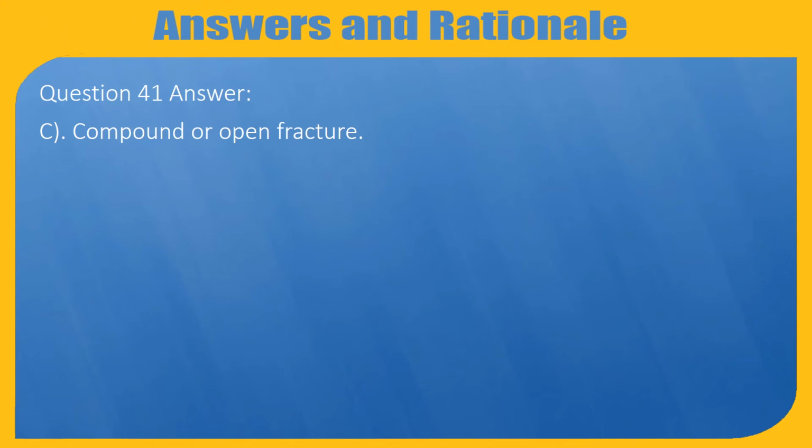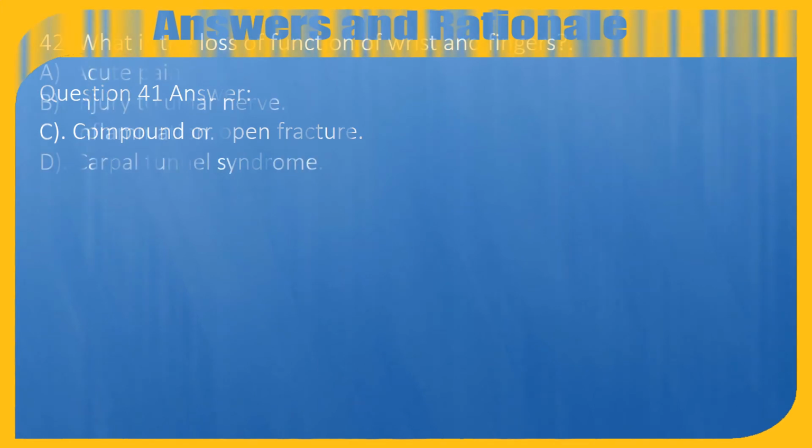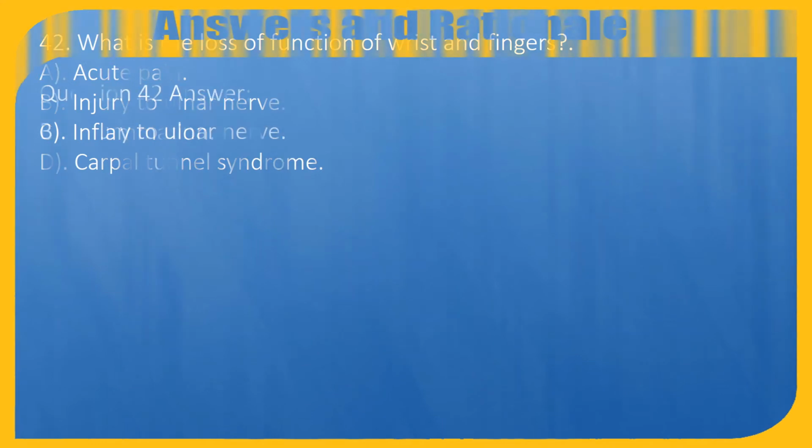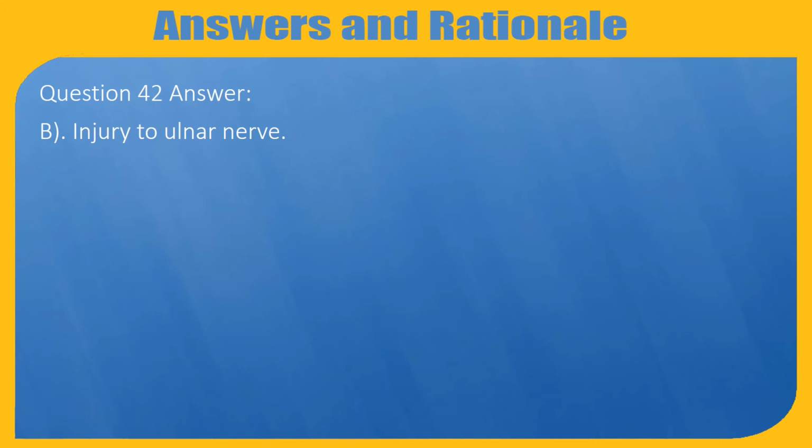Answer: C. Compound or open fracture. Question 42. What is the loss of function of wrist and fingers? A. Acute pain. B. Injury to ulnar nerve. C. Inflammation. D. Carpal tunnel syndrome. Question 42. Answer: B. Injury to ulnar nerve.